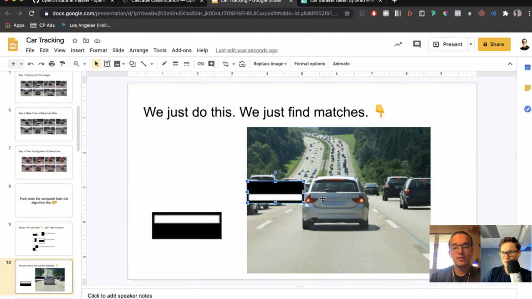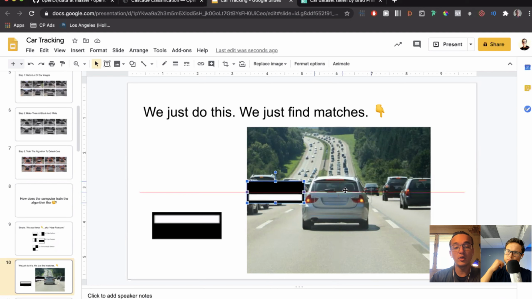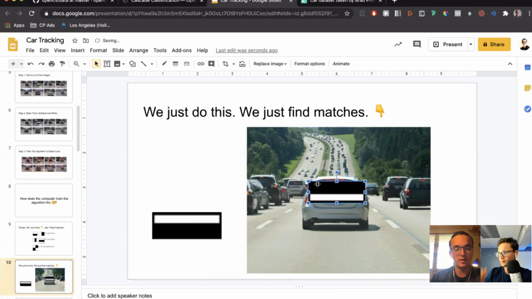The algorithm is running on a grayscale image, so this is just color for demonstration purposes, but it'll actually be black and white, so it's easy to calculate. But the idea is this is just a single match. So this does not look like a car. It's just a box with a dark top and a light bottom. That's all it is. But you can chain a bunch of these together, and adding all of these up, this match here will actually add up to a car eventually.